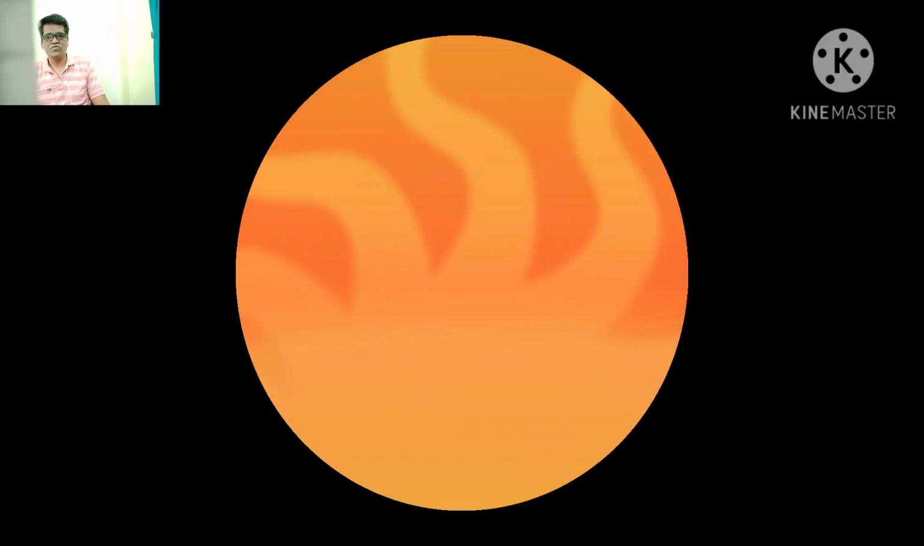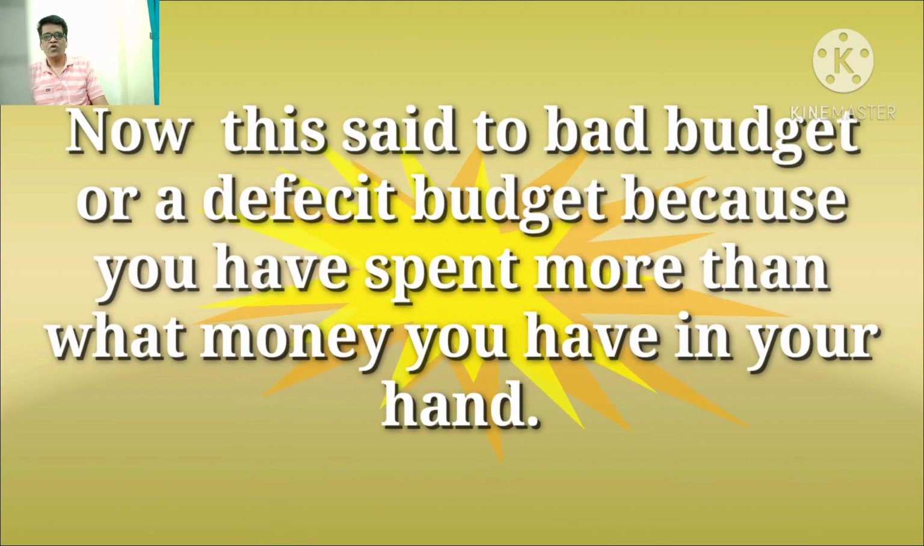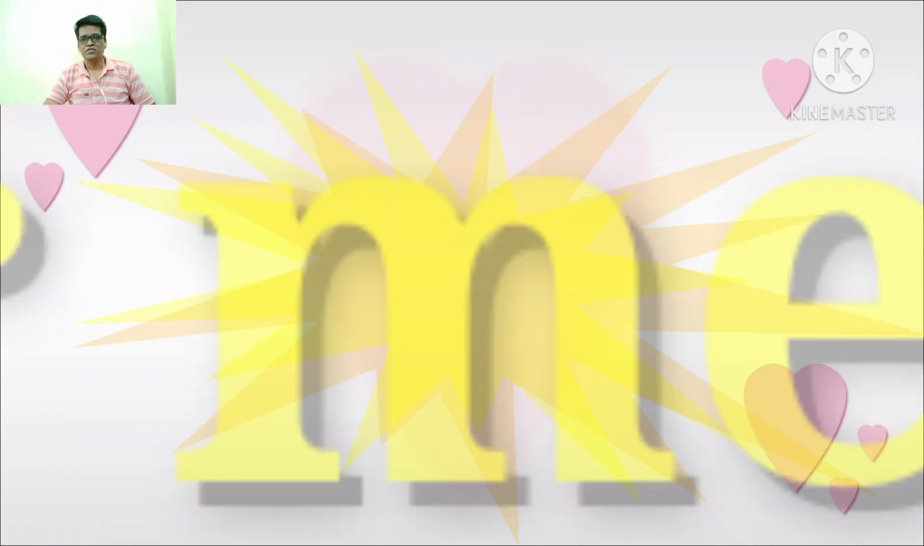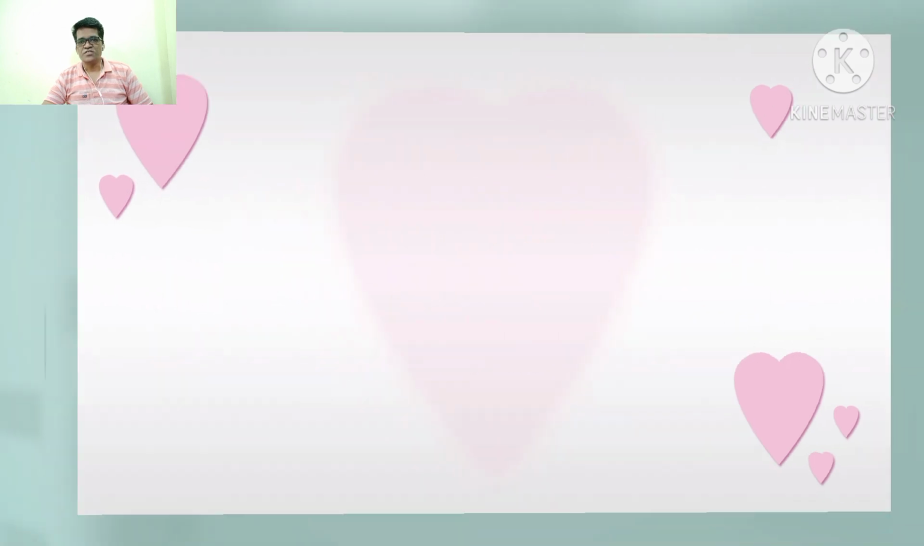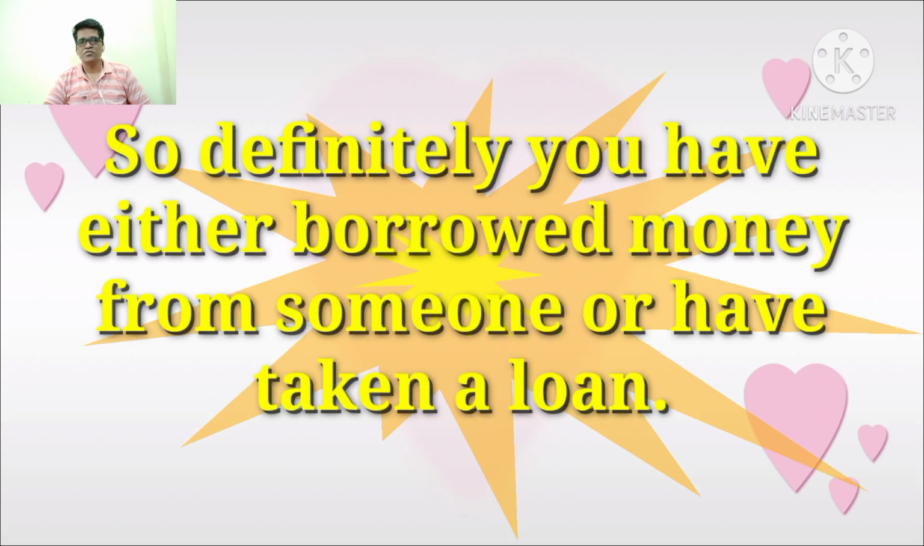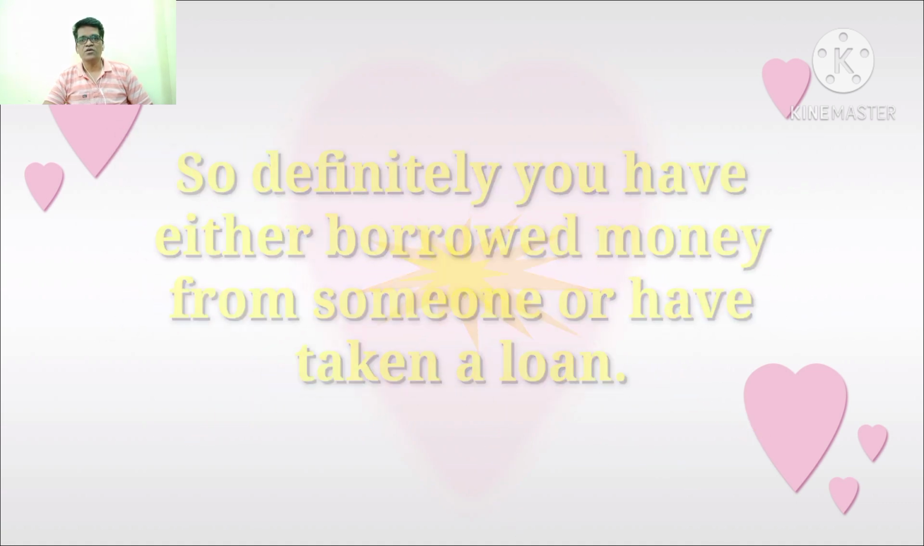In the second scenario, where the money or income is less but your expenditure is more, this is said to be a bad budget or a deficit budget, because you have spent more than the money you have in your hand. The red lines that you see here mean that it's a deficit budget. So definitely you have either borrowed money from someone or have taken a loan.